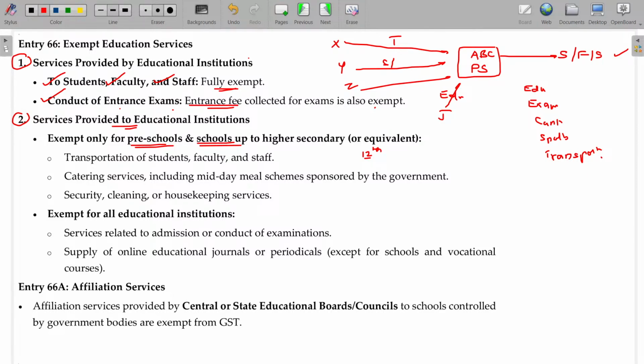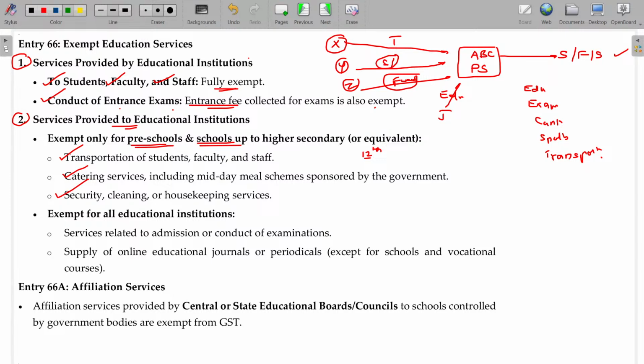What are the services? Transportation of students, faculty, and staff, that service rendered by X. Catering services, including midday meal scheme sponsored by the government. Okay, food and other things. Also catering services exempted. Security, cleaning, or housekeeping services exempted. The service rendered by Y. These are the exempted services. Is that okay? For up to 12th standard.